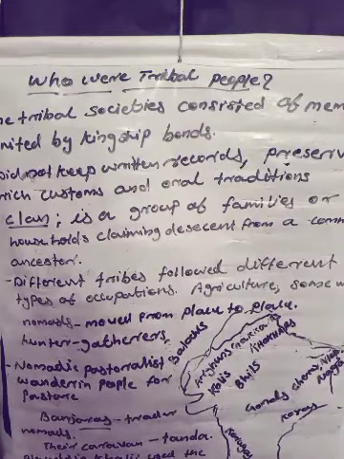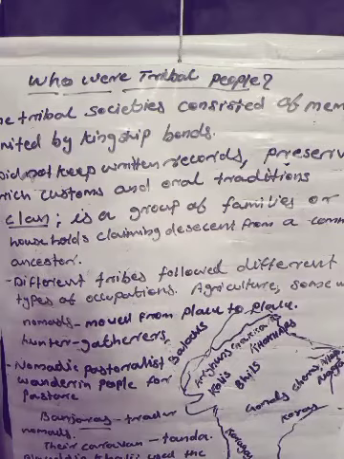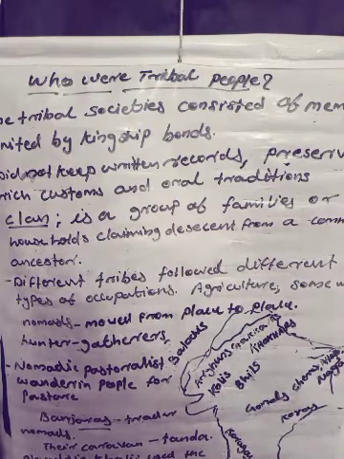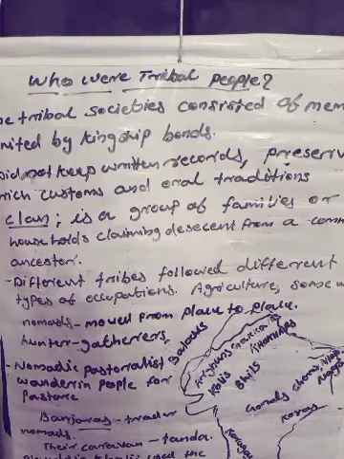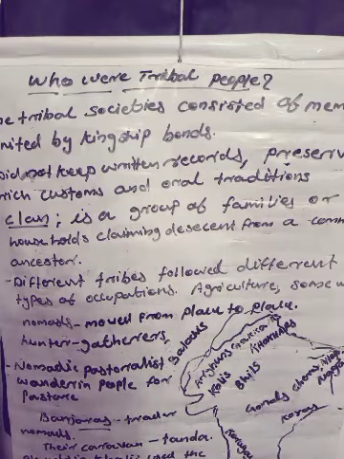A clan is a group of families or households claiming descent from a common ancestor. The tribal organization is often based on kinship or clan loyalties. That means one group has become very powerful in one area, and they are controlling other groups, other tribes also, through kinship bonds.